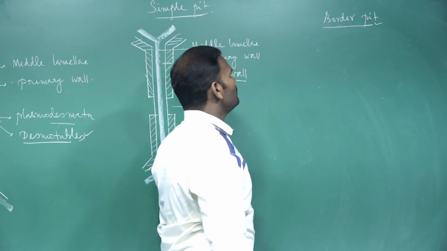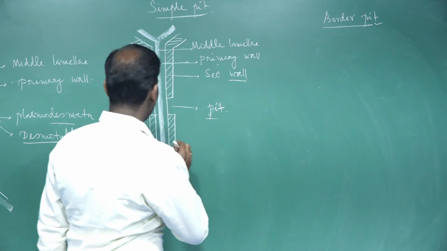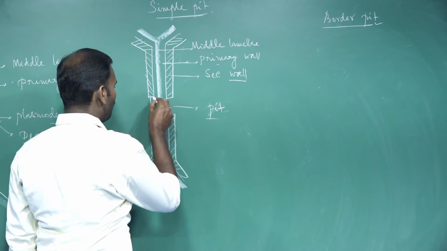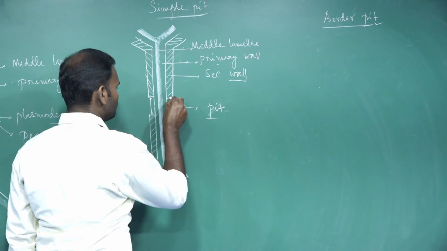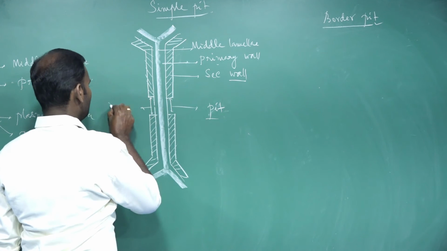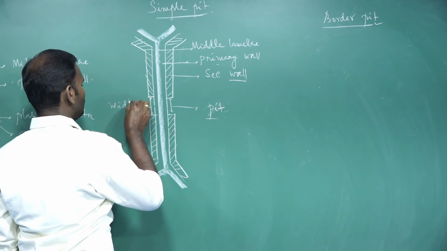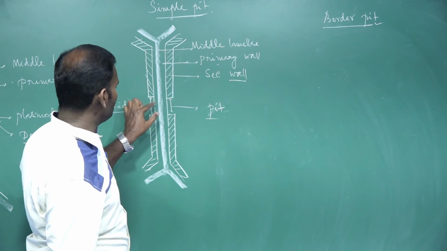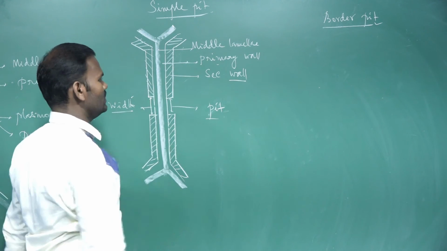So what are called simple pit and bordered pit? The simple pit has the same width on both sides. These are called simple pit.